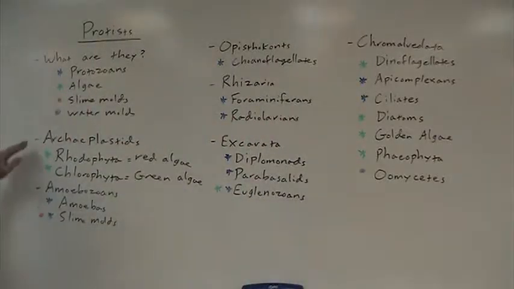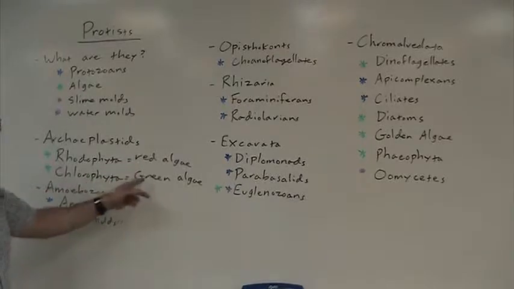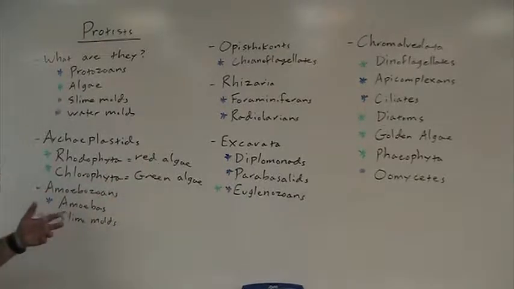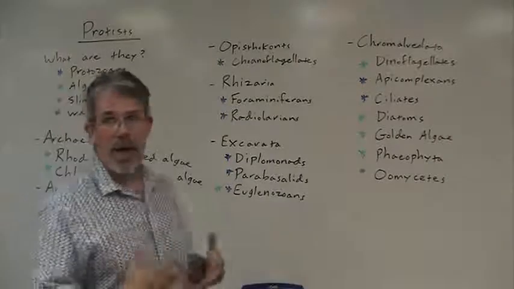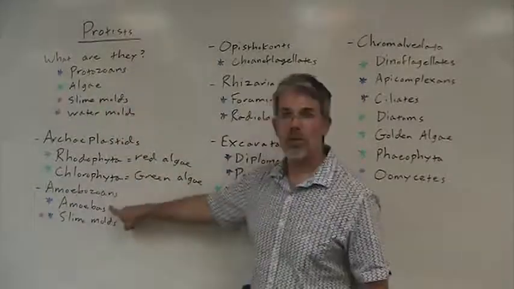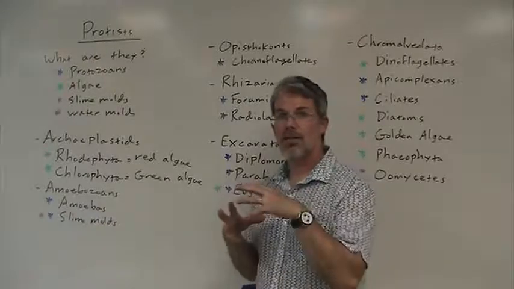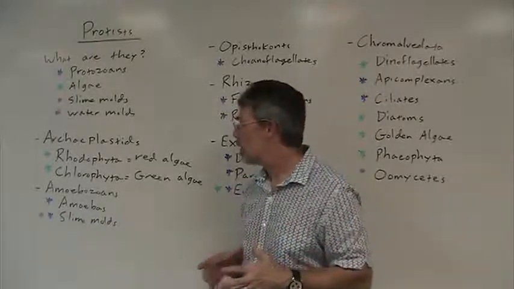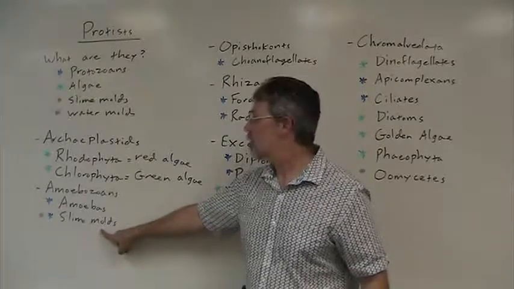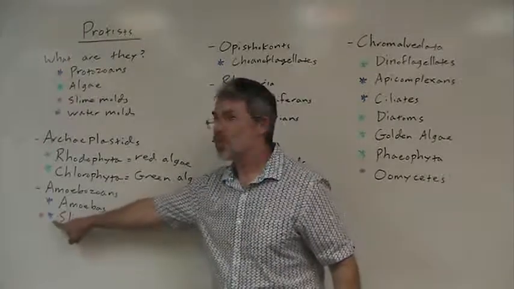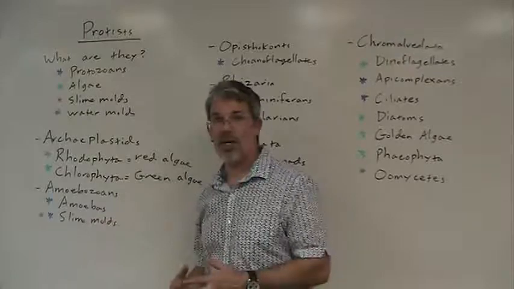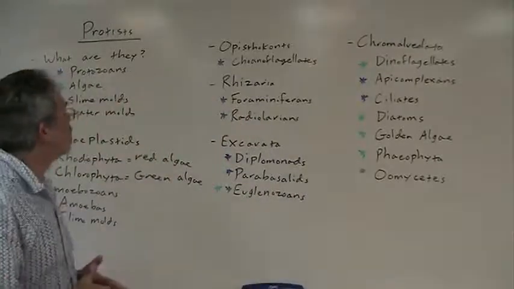Now, the archaeplastids include a couple of groups of algae that are also related to the plant kingdom. The rhodophyta are the red algae, and the chlorophyta are the green algae. These things can be single-celled or multicellular. Amoebozoans are heterotrophic, and this includes the protozoan group, the amoebas, that can swim using pseudopodia. The slime molds are also their relatives. They can go through a single-celled amoeba-like stage and a multicellular mold-like stage.